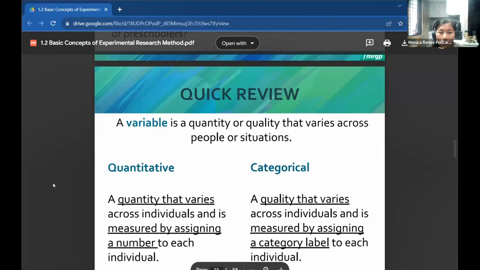Variables in different disciplines can be different. For example, in economics, the unit of analysis refers to the movement of different sectors. In sociology, their unit of analysis is referring to a group. But in psychology, our unit of analysis is at the level of the individual.